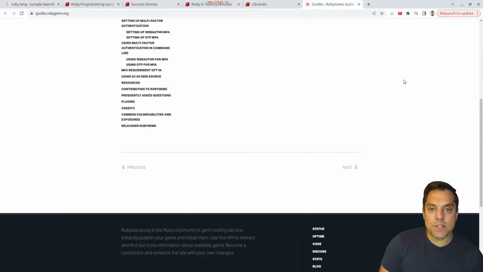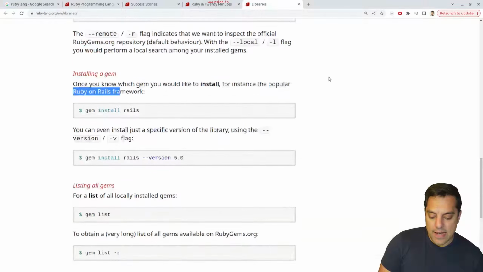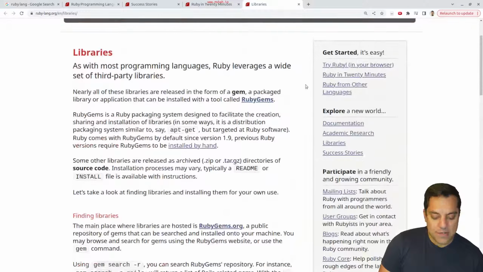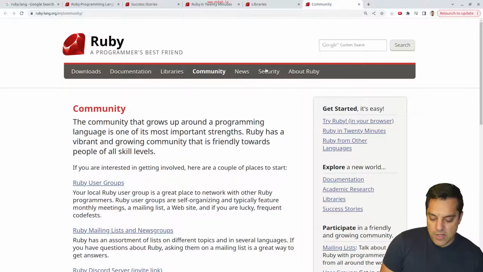Okay, and since the language has been around for 28 years and is quite mature, and again has an ecosystem of active developers here with active projects, it looks like they've got a pretty mature ecosystem and resources and so on. So that's always a good thing. Let's check out their community here.